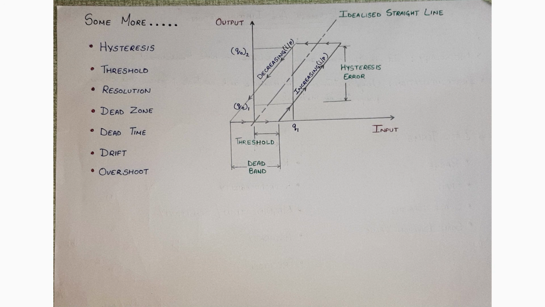Now let's consider some more terms related to metrology and instrumentation. So here are a few terms such as hysteresis, threshold, resolution, dead zone, dead time, drift, overshoot, etc. On the right hand side, you are able to see a graph having the input signals or the input values and the output signals on the y-axis or the output values. So what hysteresis basically is. Before understanding what hysteresis error is, let's take an example to understand this in an easy manner.